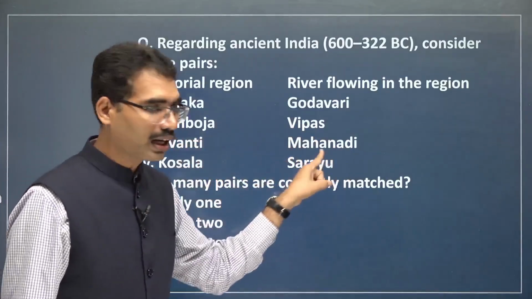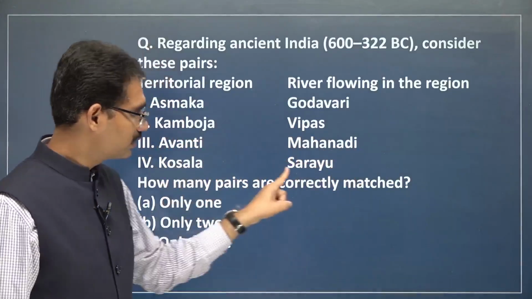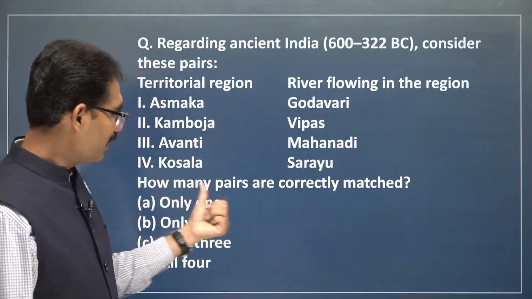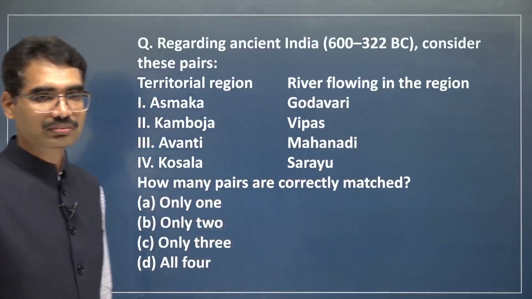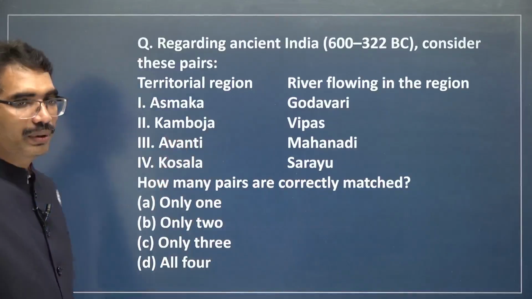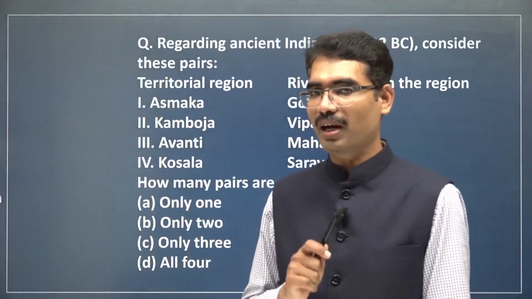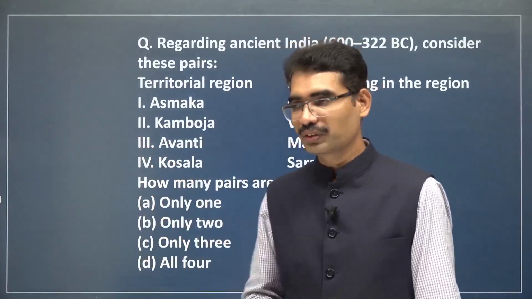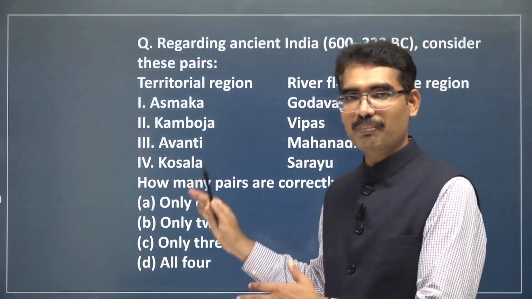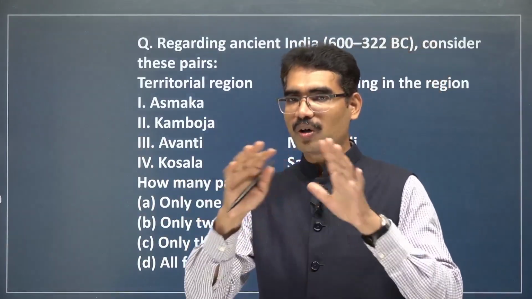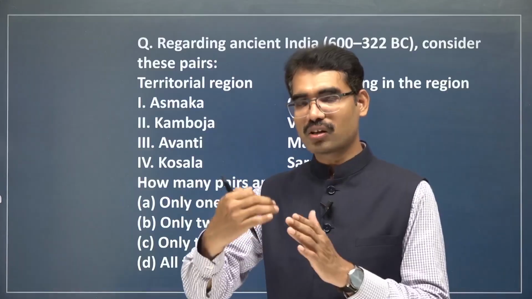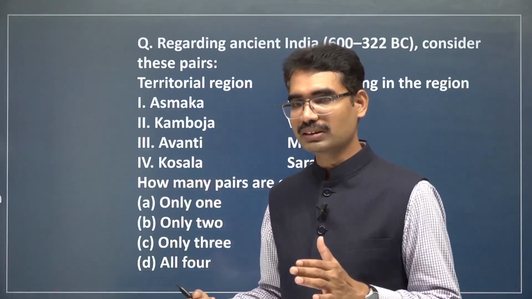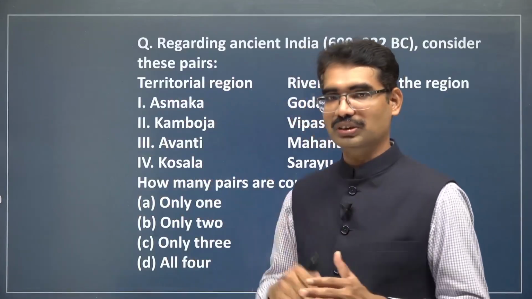Avanti, Mahanadi, and Kosala, Sarayu. How many pairs are correctly matched? So please try to answer this. Please write the answer in the comment box. This is how questions will come from Mahajanapadas. In 2025 only this question came. All of you go through this. Open the map of Mahajanapadas. Properly list out, note down all 16 Mahajanapadas and their capitals and try to answer this question.